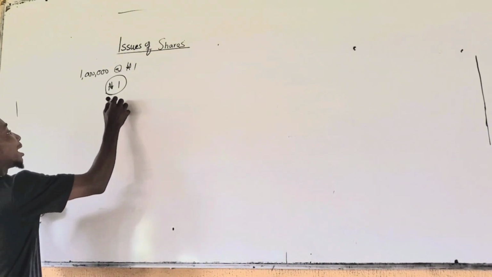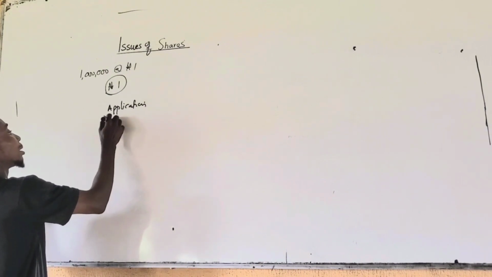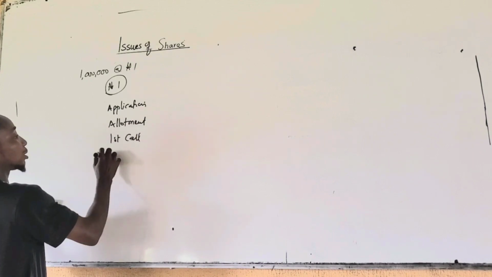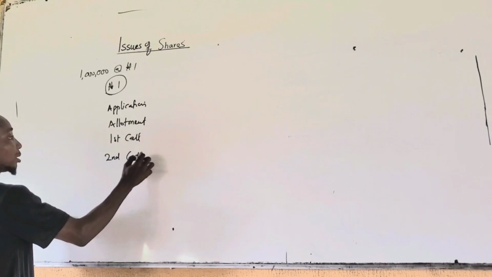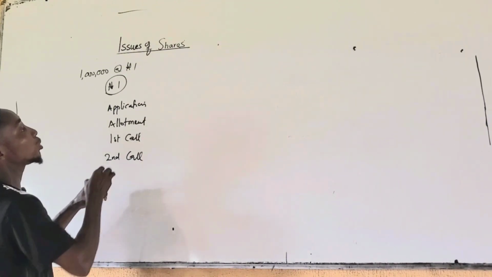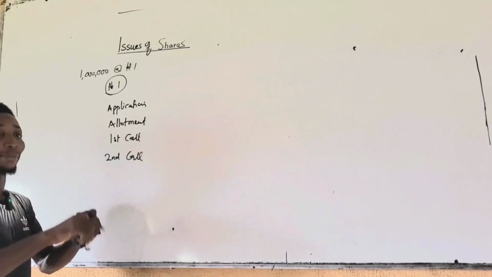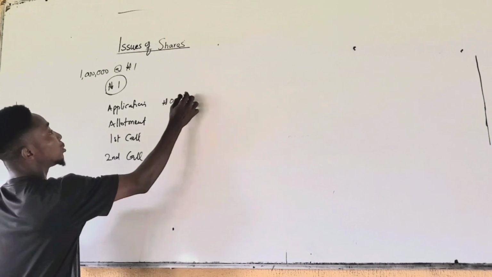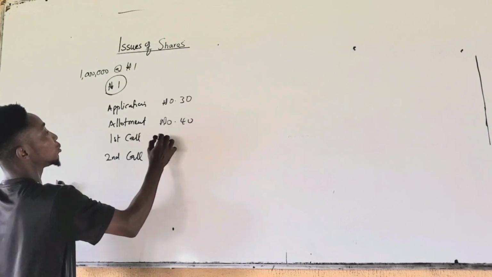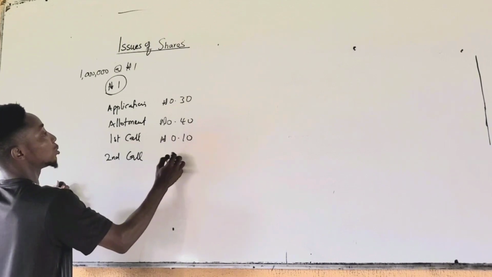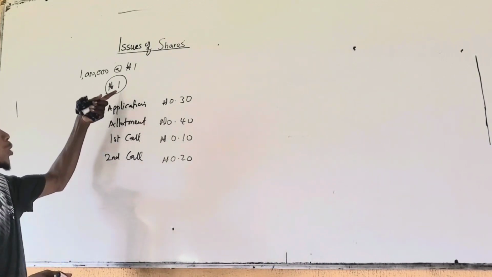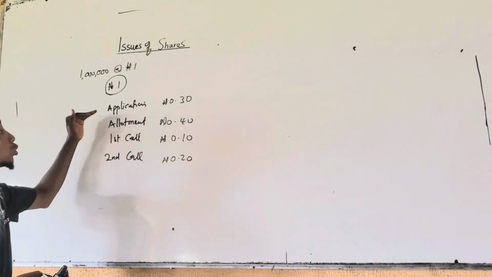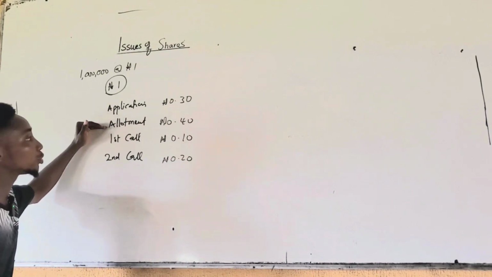So they first of all pay on application, allotment, first call, second call, third call, as the case may be. So they will break this 1 naira into various segments to receive the money bit by bit from the potential shareholders. So application may be 30 kobo, allotment 40 kobo, first call 10 kobo, second call 20 kobo, to sum up to the 1 naira. So they don't just take the entire 1 naira from the potential shareholders. They break the money into parts. So they may take some on application, they take some on allotment.